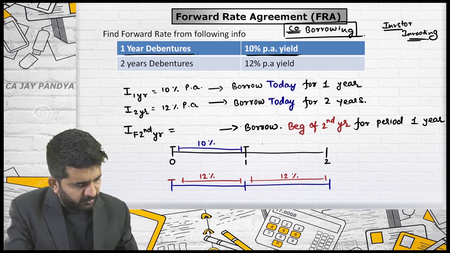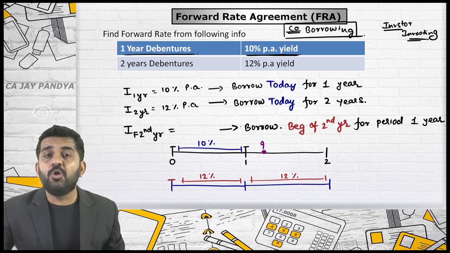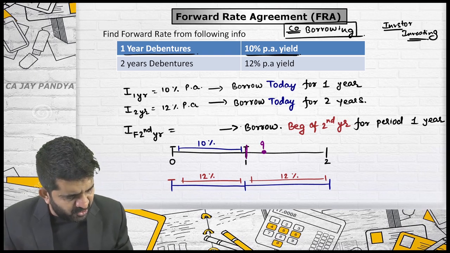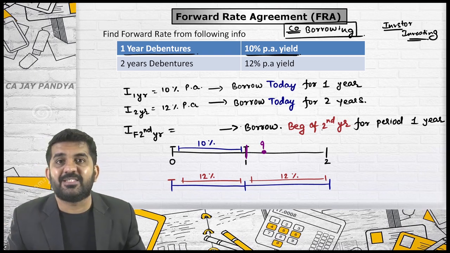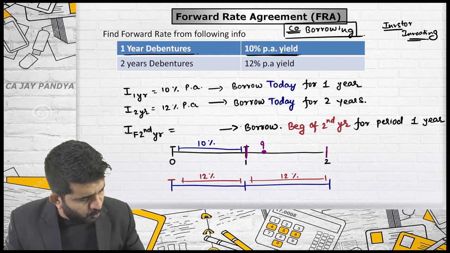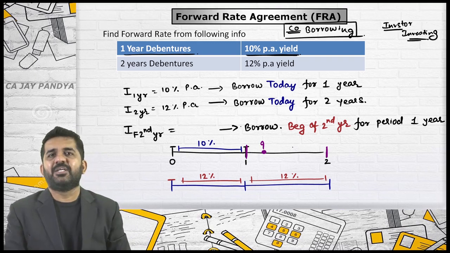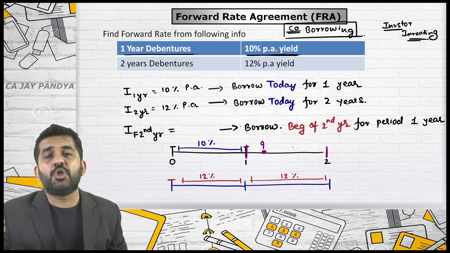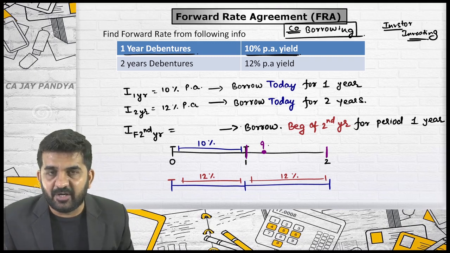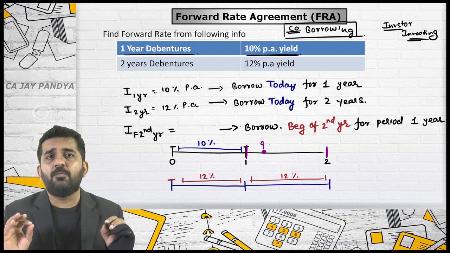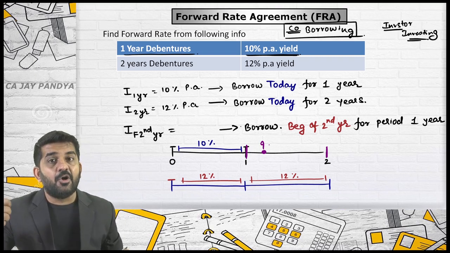Please understand what they are telling us to find out. They are telling us to find out this. If you want to borrow at the end of the first year or at the beginning of the second year, and if you want to borrow it for 1 year, then what should be your interest rate? And this rate is nothing but a forward rate. Is it alright? How to find out? Please try to understand. Let me take 100 rupees first.